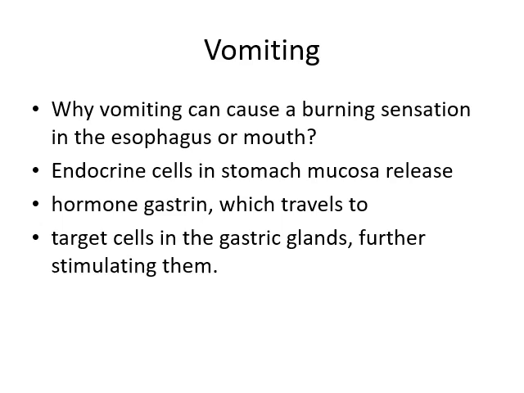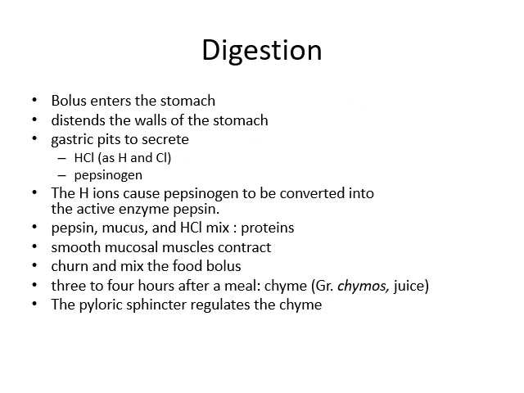Vomiting. Why can vomiting cause a burning sensation in the esophagus and mouth? Endocrine cells in the stomach mucosa release the hormone gastrin, which travels to target cells in the gastric glands and further stimulates them. Digestion. The bolus enters the stomach, distends the wall of the stomach, and produces HCl and pepsinogen. The H ions cause pepsinogen to be converted into the active enzyme pepsin.